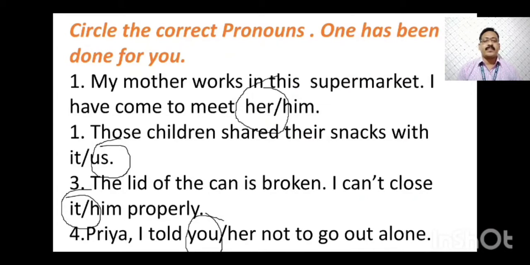It is circled. The lid of the can is broken. I can't close it. Lid is a non-living thing. So it is the correct option. The lid of the can is broken. I can't close it properly. It will be the pronoun. Priya, I told you or her not to go out alone. Priya, I told you. You represents Priya. So you is the pronoun in this sentence.